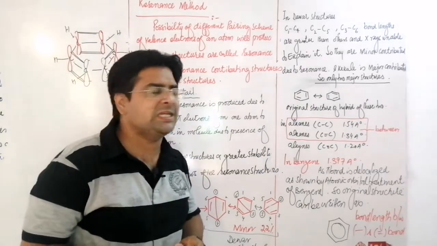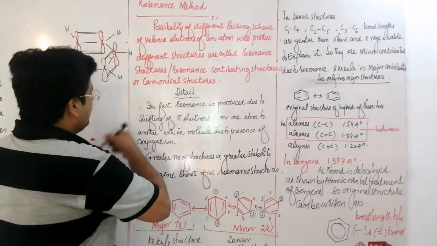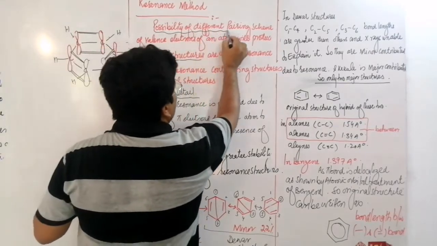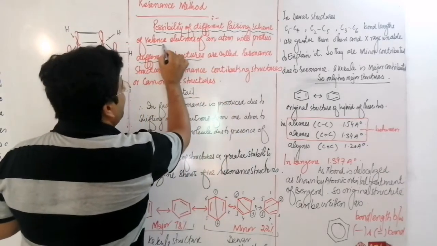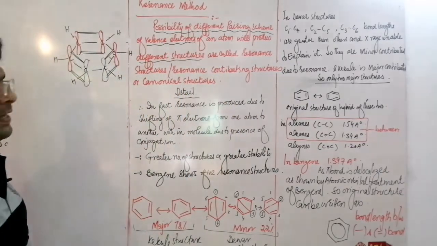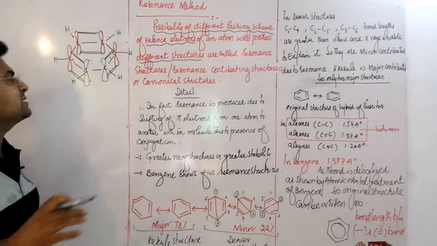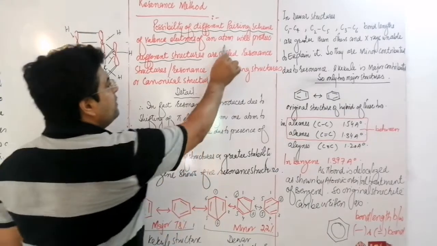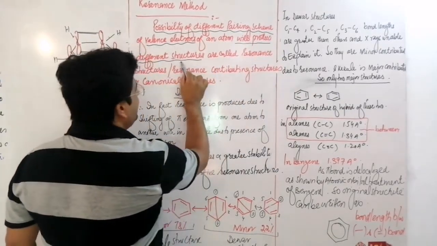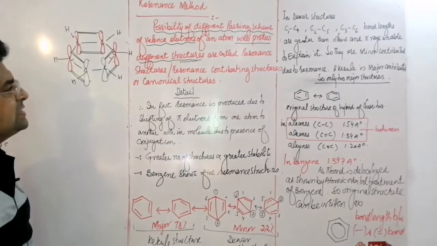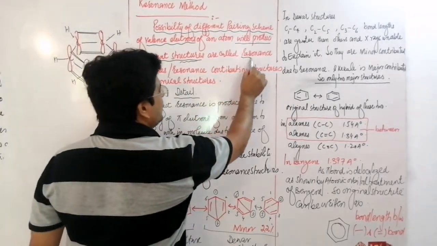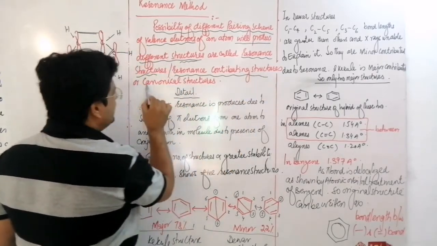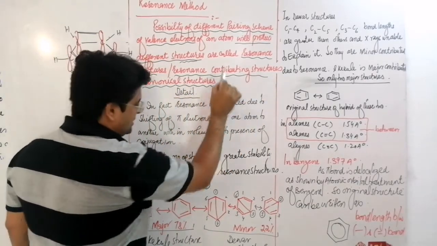Once the direction of the pi bond is changed, it will produce different structures. The possibility of different pairing schemes of valence electrons. As we have discussed, the pi electrons will change their pairing scheme, and it will produce a large number of different structures. The structures produced are called resonance structures, resonance contributing structures, or canonical structures.